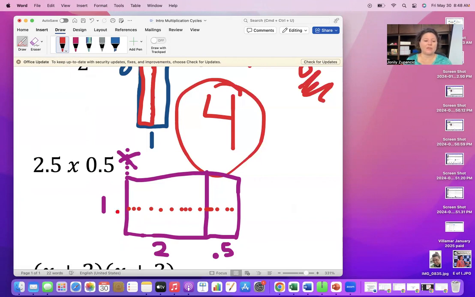But if we do 2.5 by half or decimal 5 instead of the whole 1, that's only this portion. So if this whole block is 2, then this is going to be 1. And then this gets a little tricky. For younger students, we want to expose this, but we may not ever find the exact result for this. We may just leave that linger because if this whole thing is a half by 1, then that would be a half.